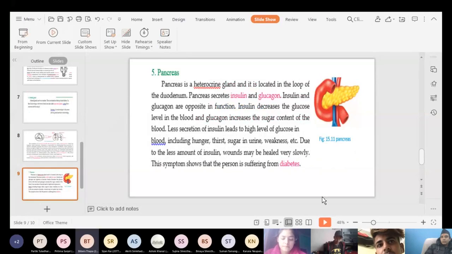Friends, who can say about duodenum? What is duodenum? Duodenum is one part of the small intestine. Its shape is like C, and in that C part there is one gland. Its name is pancreas.